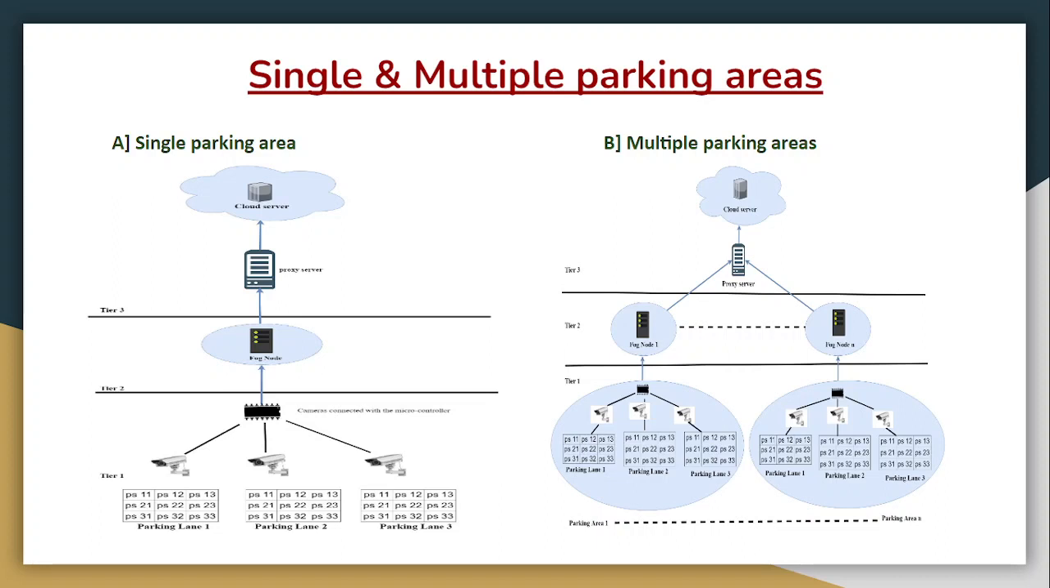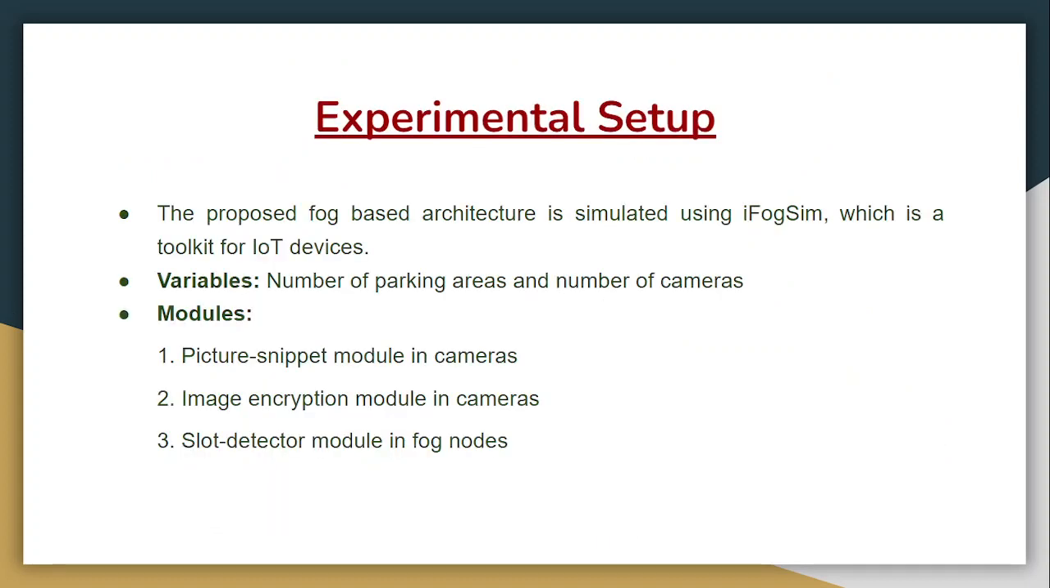In a single parking area, all the cameras will be connected to a fog node using a microcontroller, and that single fog node will connect to a proxy server, and through the proxy server it will connect to a cloud server. Whereas in multiple parking areas, we have multiple parking lanes 1, 2, 3 in such a way, and every camera will connect to the same microcontroller, and then that microcontroller will connect to a node. So here we will have multiple nodes, and all those nodes will connect to a single proxy server, and that proxy server will connect to a cloud server. So this is the single and multiple parking areas architecture.